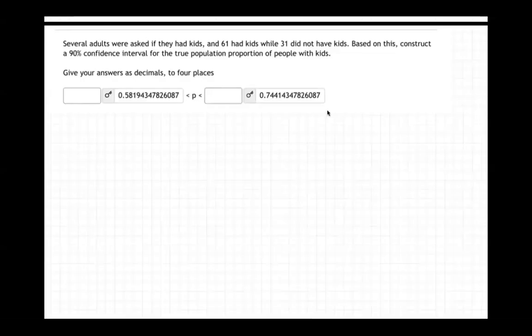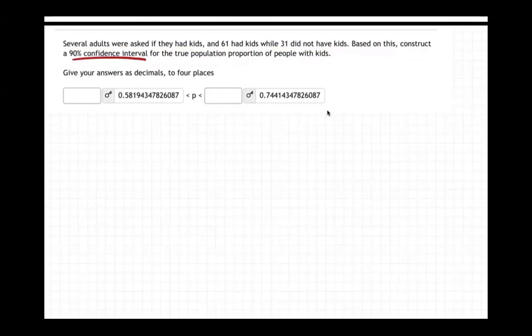So in this example, it says several adults were asked if they had kids, and 61 had kids, while 31 did not have kids. Based on this, construct a 90% confidence interval for the true proportion of people with kids. So again, we're doing a confidence interval. We want to do a 90% confidence interval.